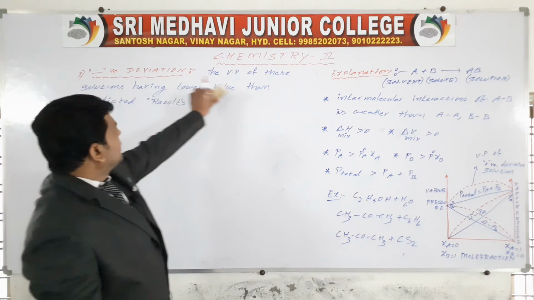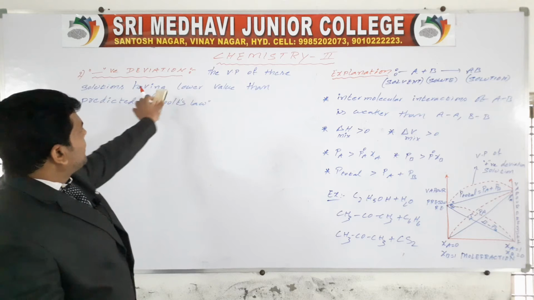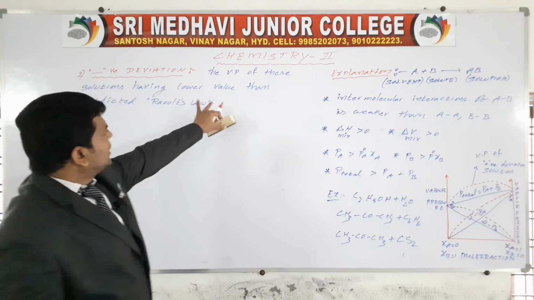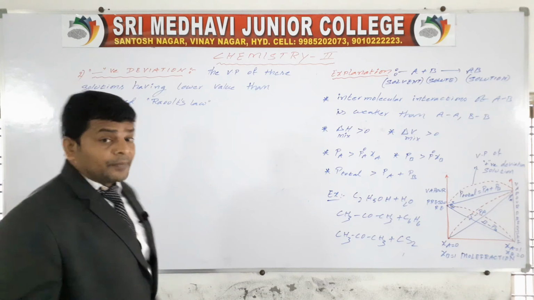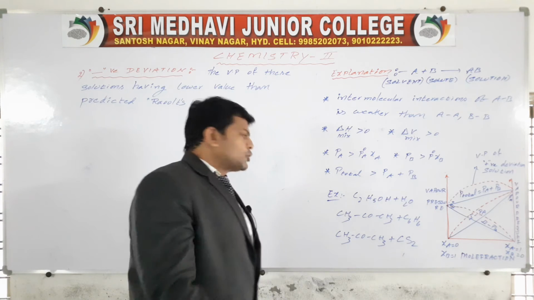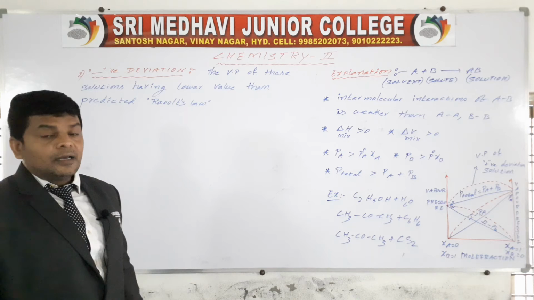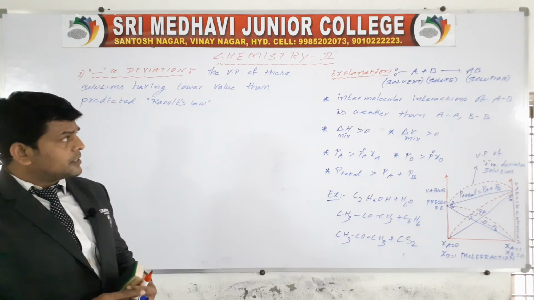Okay, the vapor pressure of these solutions having lower value than the predicted Raoult's law are called negative deviation solutions.